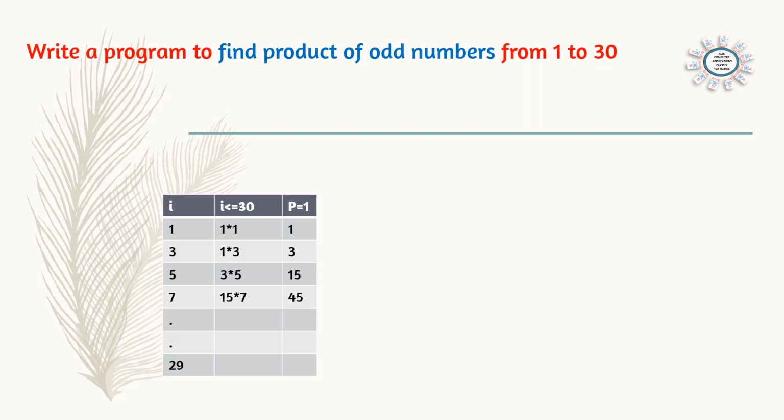So we can analyze a table. i will be coming in the for loop. We will make it from 1 to 30 or 1 to 29 with a difference of plus 2. 1 plus 2, 3; 3 plus 2, 5; 5 plus 2, 7; 7 plus 2, 9, like that. The numbers will be coming 1, 3, 5, 7 up to 29. And now find the product of all the numbers. That means 1 into 3 into 5 into 7 into 9 into 11, like that up to 29. We have to multiply each odd number with each other.